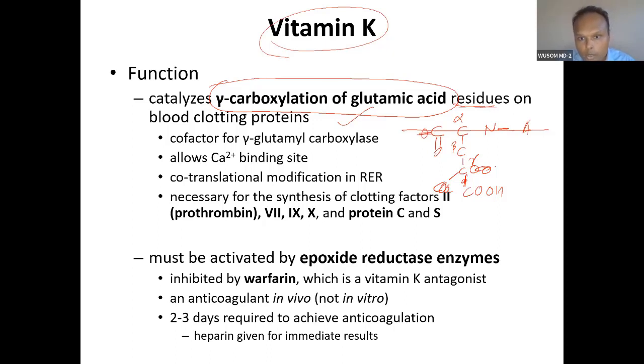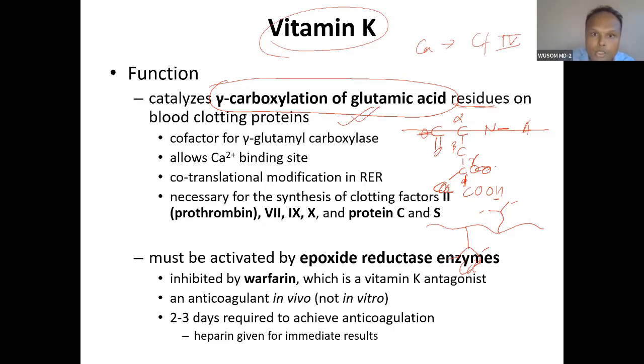So you can see one negative charge here, and here is also one negative charge. So what is happening in the protein is the creation of many such negative charges, 2 negative charges. This negative charge will actually bind to calcium. This gamma carboxylation enables this protein to bind with calcium. You know, calcium is the 4th clotting factor. And this calcium binding is enabled by this gamma carboxylation.